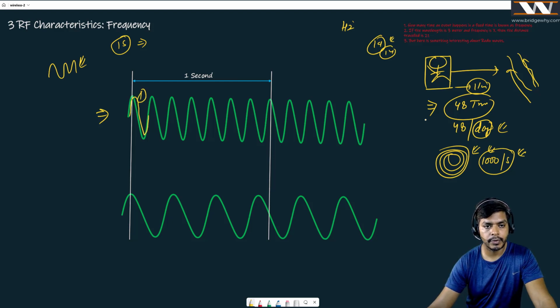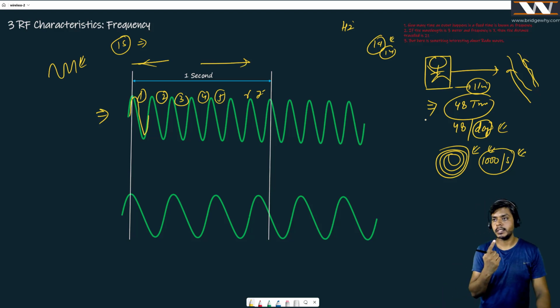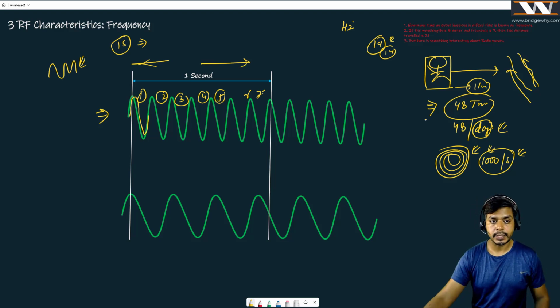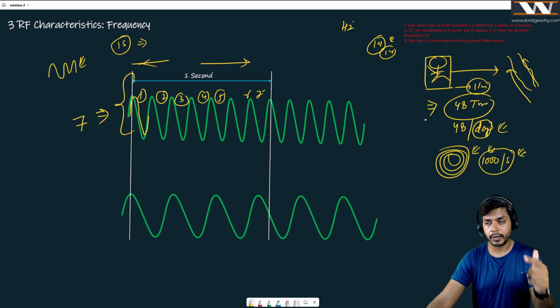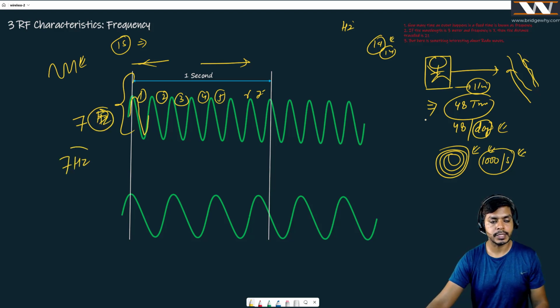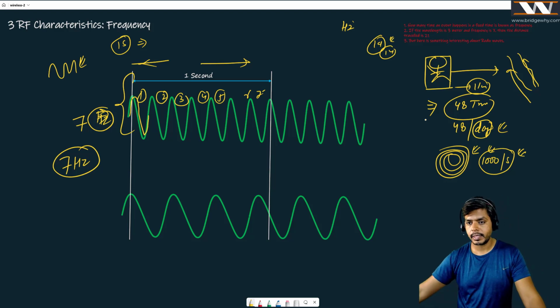So one wave, two, three, four, five, six, and seven. I can say 7 waves are passing in 1 second. It means that the frequency of this wave is 7, and because it is happening in 1 second, its unit is hertz. So the frequency is 7 hertz. As simple as that.